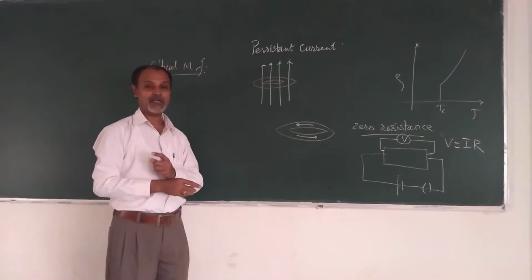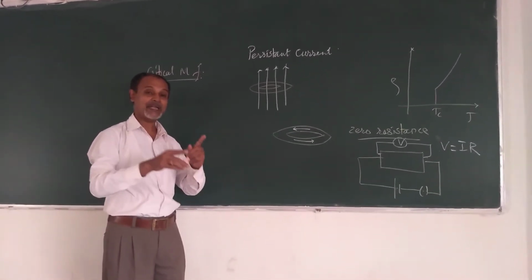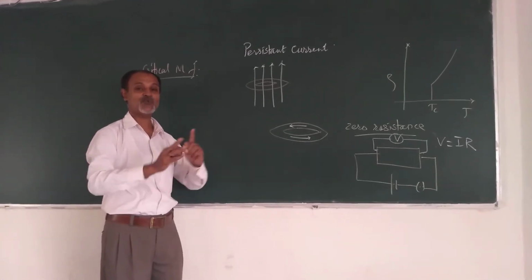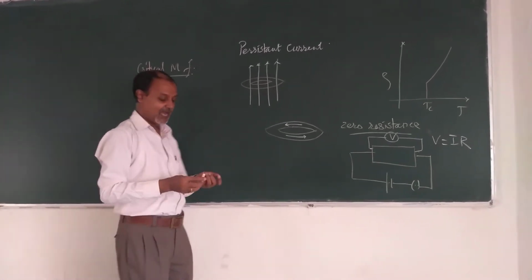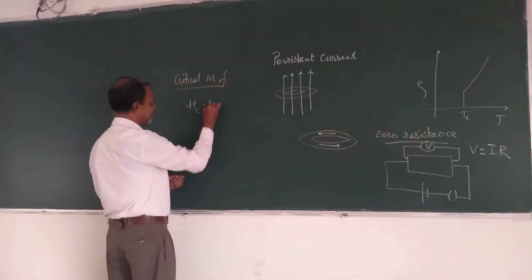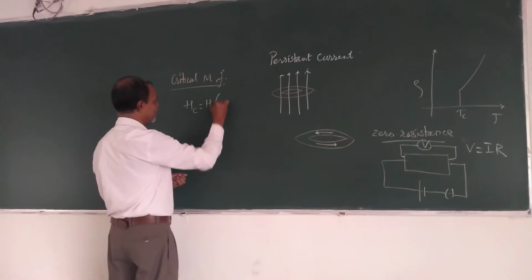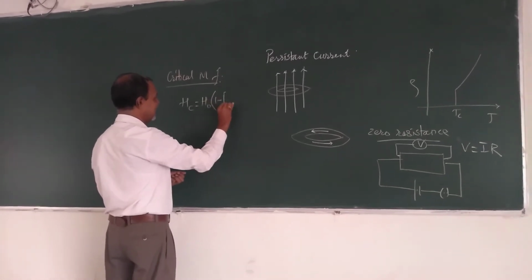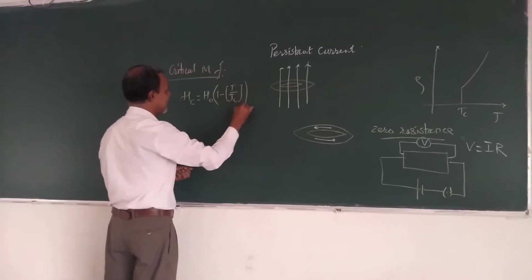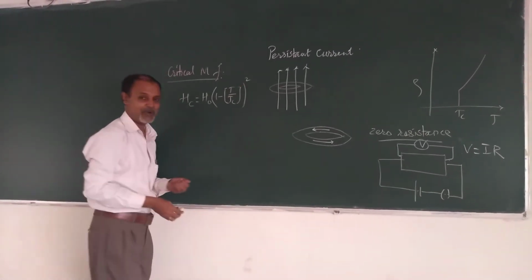That maximum value is known as the critical magnetic field, represented as Hc equals H0 into bracket 1 minus T divided by Tc, bracket squared. This is the representation.